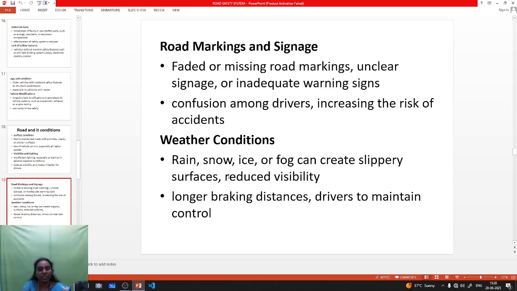In snowy and icy regions, the road is covered with falling snow or ice. Ice makes surfaces slippery, so the braking system does not work properly. Next one is fog. Fog forms a white formation that reduces the visibility of drivers. Okay, these are some reasons for causing accidents.